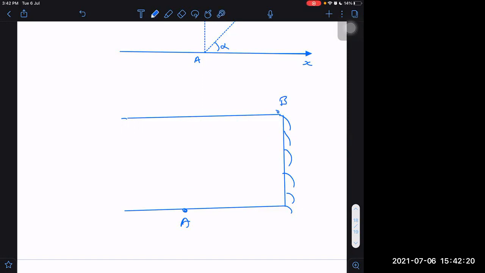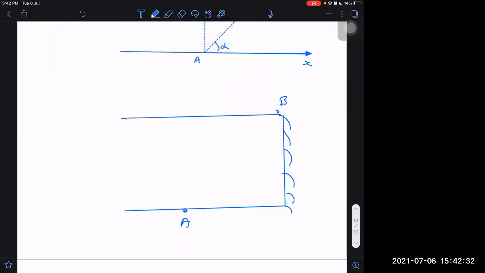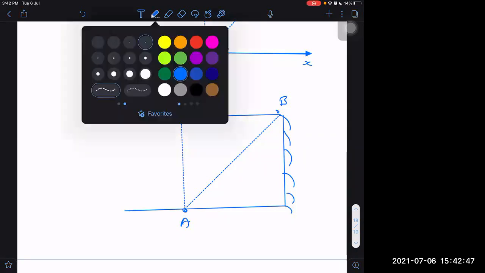Now, the person who has crossed the river wants to ensure that his friend at A is also able to cross the river safely. He's saying that you don't cross this line AB, because if you cross this line AB, then you will fall through the waterfall. Understood? So I just created this situation so that you can understand this question better.